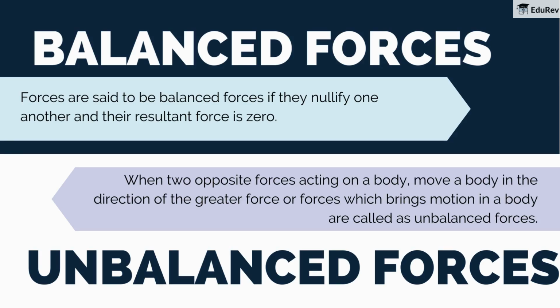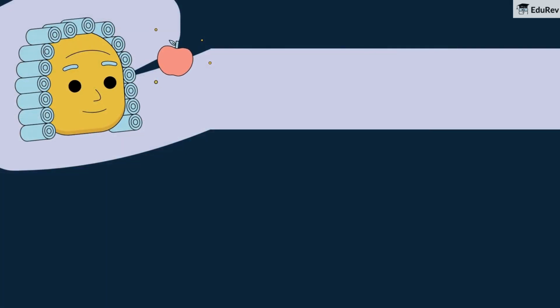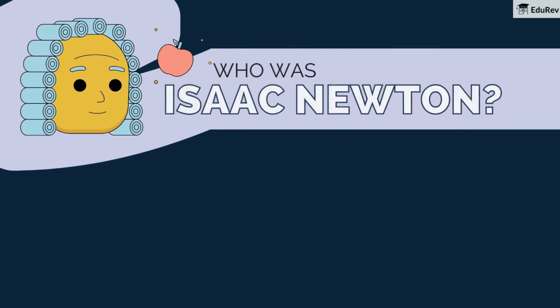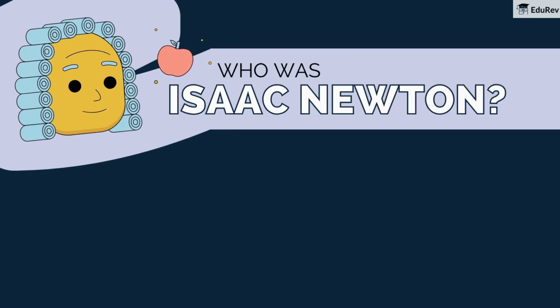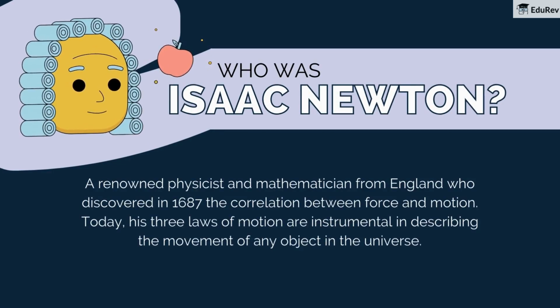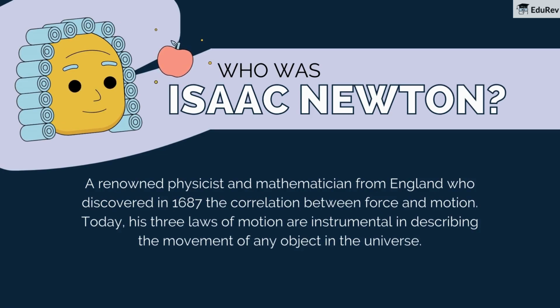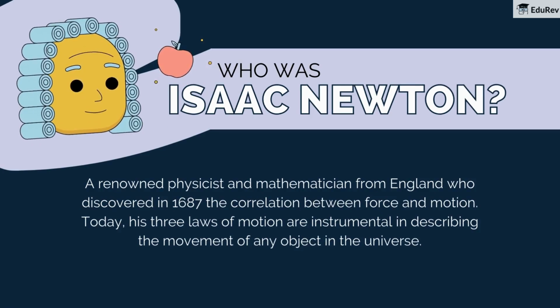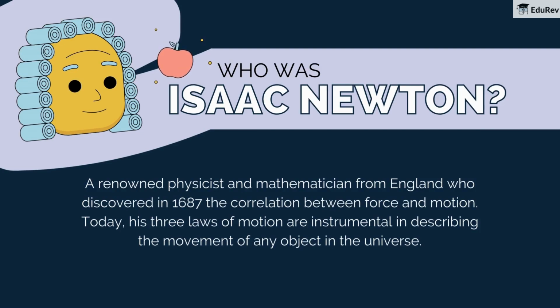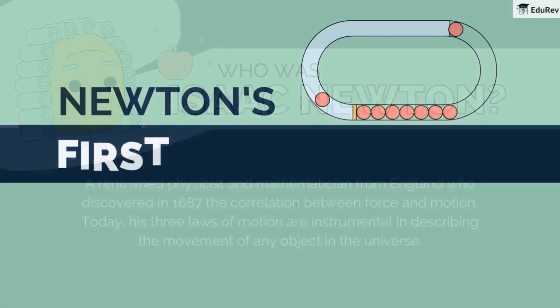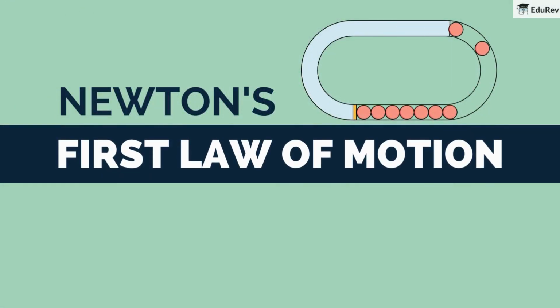Next, we'll delve into the history of these concepts, starting with a key figure in the field of physics. Who was Isaac Newton? Isaac Newton was a renowned physicist and mathematician from England who discovered in 1687 the correlation between force and motion. Today, his three laws of motion are instrumental in describing the movement of any object in the universe. Let's begin by understanding the first of these fundamental laws.